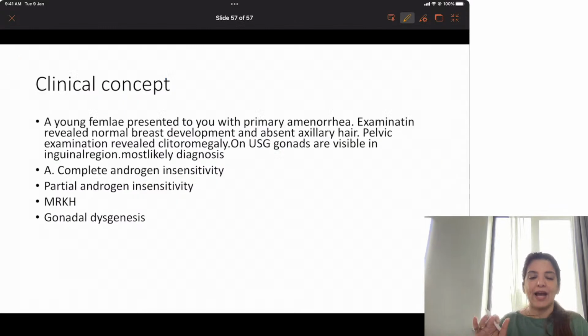Yes? So look at this question and then we are going to end the class. A young female presented to you with primary amenorrhea. On examination, there is normal breast development and absent axillary hair. So I told you, whenever there is normal breast development and absent axillary hair, you always have to think about androgen insensitivity syndrome.